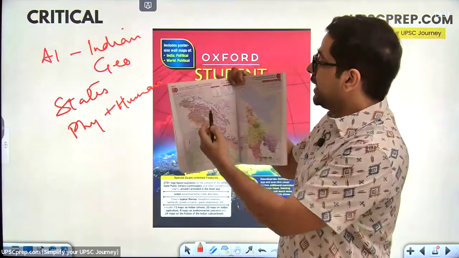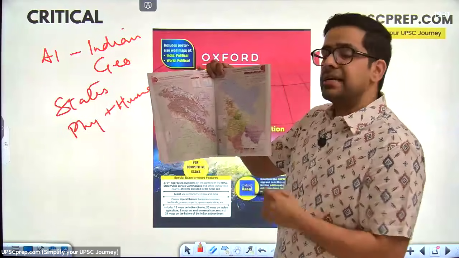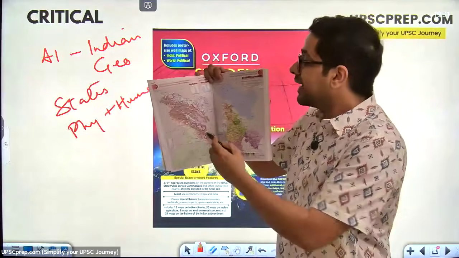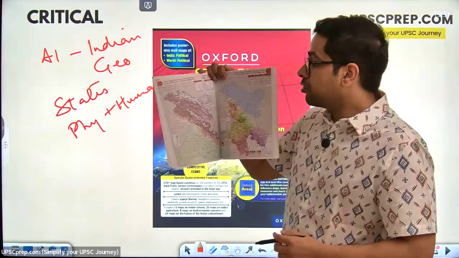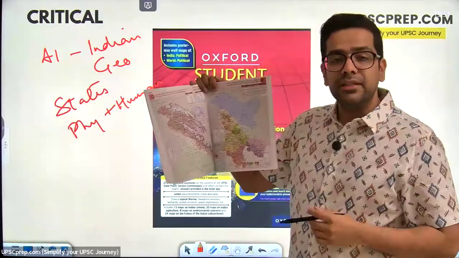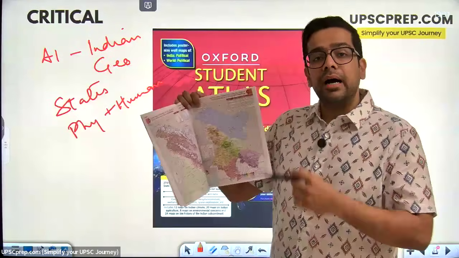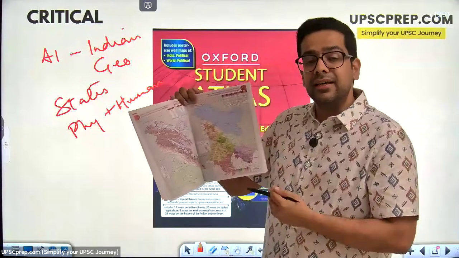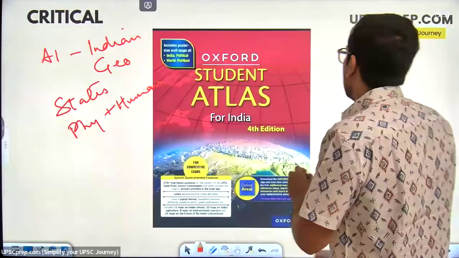Okay, what is the big thing? What are the big ranges of mountains over here? People keep talking about something called the Kashmir Valley. Can I see the Kashmir Valley over here? People keep talking about the 5 rivers: Satluj, Beas, Ravi, Chenab, Jhelum. Where are the 5 rivers going from? Are they going from this state or that state? This is what you have to do here. So this is area 1.